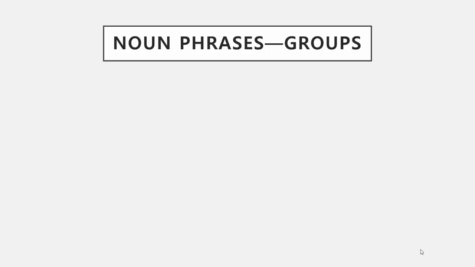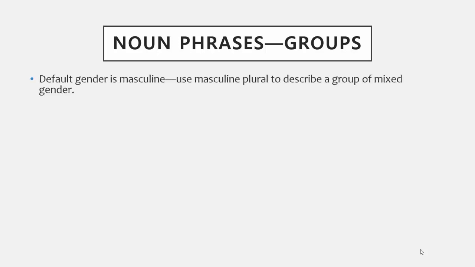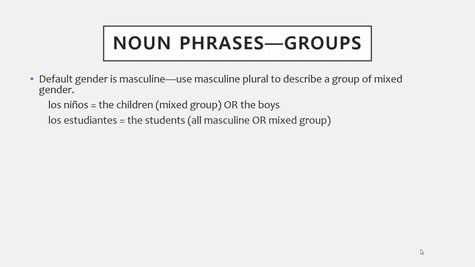And when talking about a group of people, if there is a mixed gender group, the gender of the noun will be masculine. For example, los niños means the children. It could be a group of children of mixed gender, or it could be a group of boys. Same thing with los estudiantes. It could refer to a mixed group of students or a group of male students. How do you know? Context!